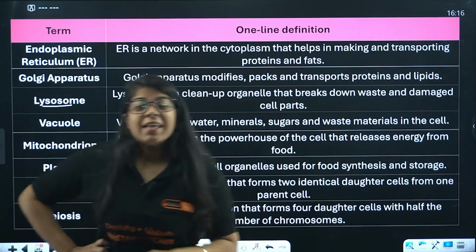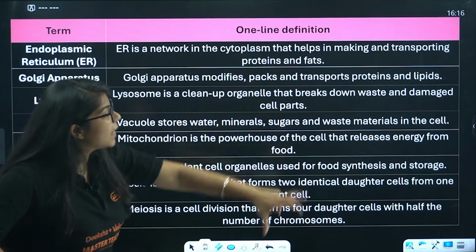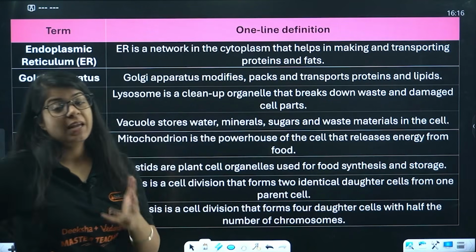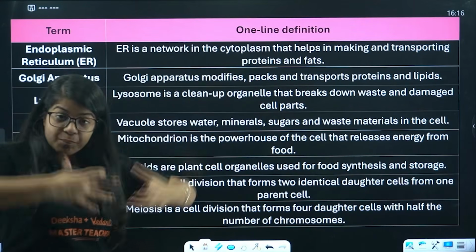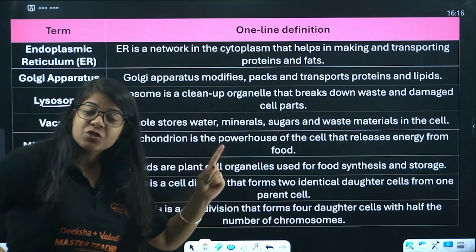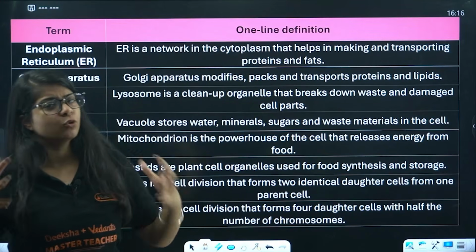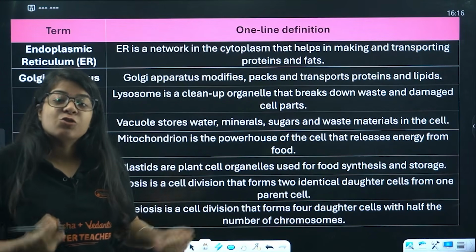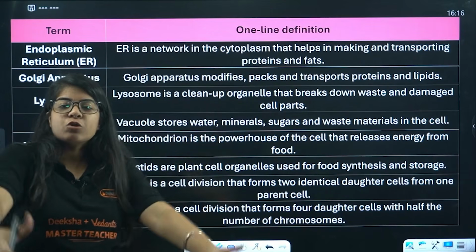Okay, so that is what a lysosome does. It is a cleanup organelle that breaks down waste and damaged cell parts, right? Then we have the vacuole. Vacuole stores water. It's a big organelle. In plants, there is only one, and it occupies 90% of the space. In animals, it is small, but there are too many. Right? What is its work? It stores water, minerals, sugar, waste material, and that helps to transport it.